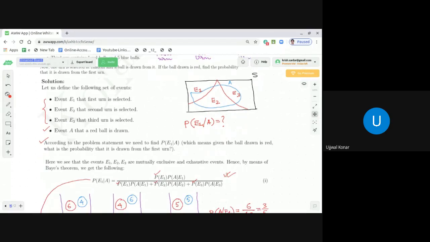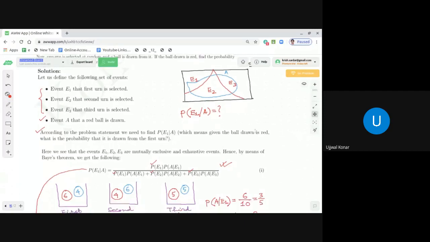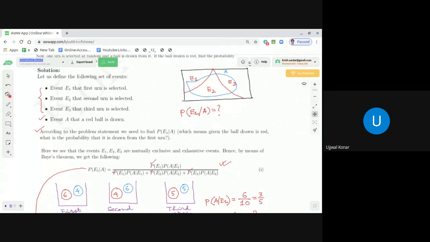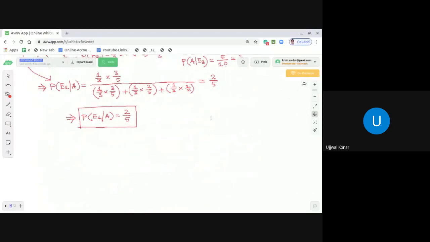And what you see here in equation 1. So dear students, you can build the confidence of how to select E1, E2, E3 and how to select the event A just by means of some practice. As I said few minutes back, the right platform to make this enormous amount of practice is the online test platform at KonarClasses.com. So with this note, I would like to conclude the class for today.